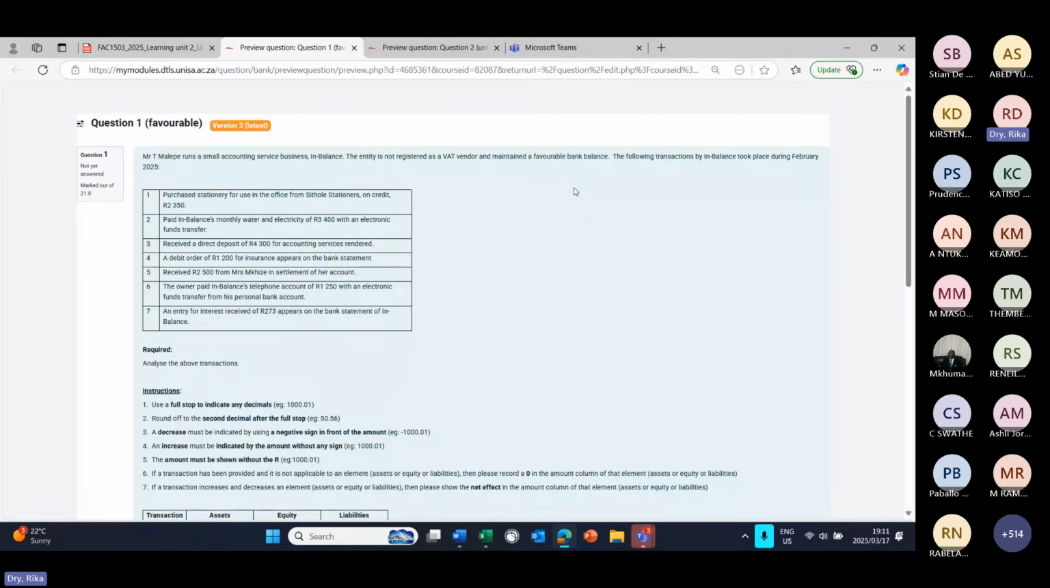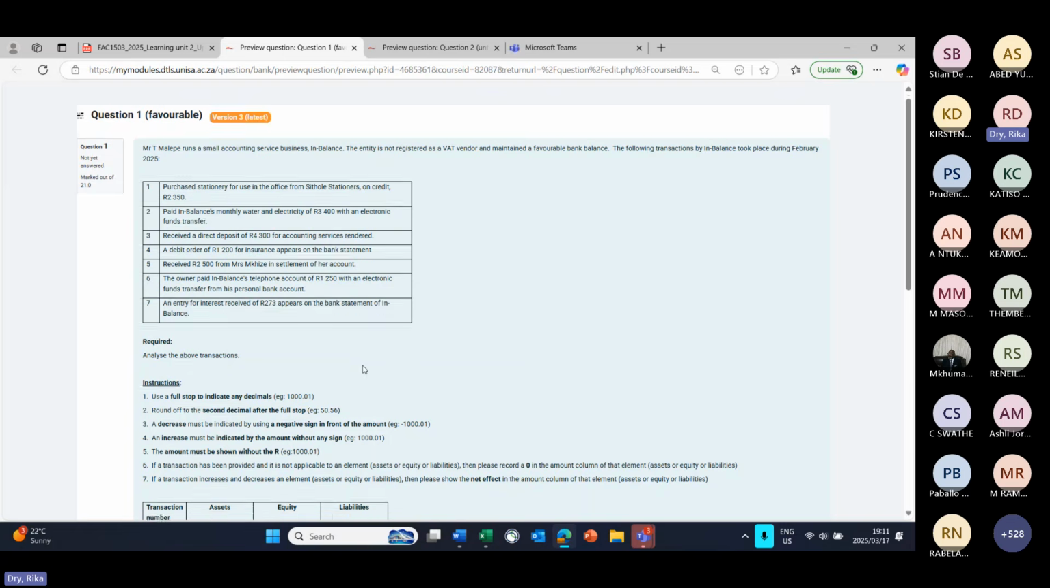Then the second important thing that we see here is the business maintained a favorable bank balance. Now, a favorable bank balance means our bank account and all the transactions affecting it will fall under assets. So, very important statement to look at in any questions that you might receive. Okay, so the following transactions by Imbalance took place during February 2025. Then we are given 7 transactions and we are asked to analyze the transactions.